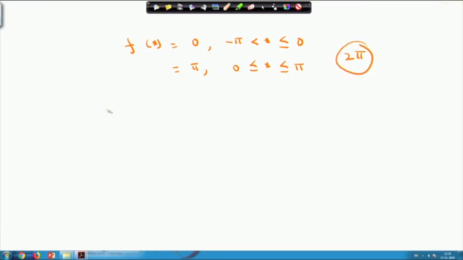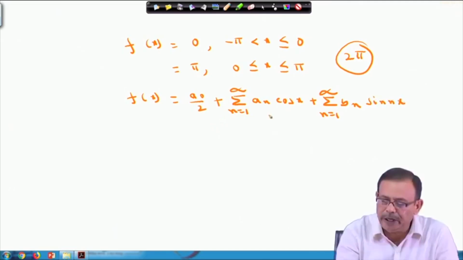So, from the formula, as you know, you can write down f x equals a 0 by 2 plus summation n equals 1 to infinity a n cos n x plus summation n equals 1 to infinity b n sin n x. What is our job? Our job is to find out the values of the coefficients a naught, a n and b n.